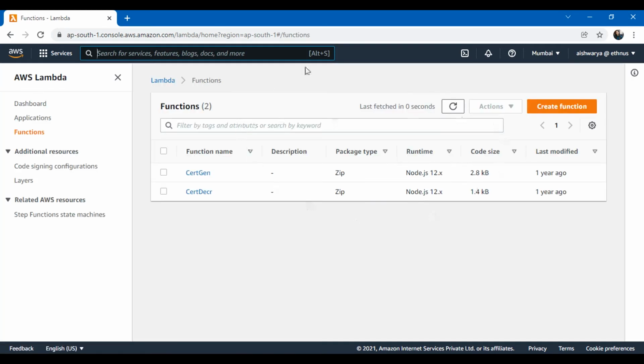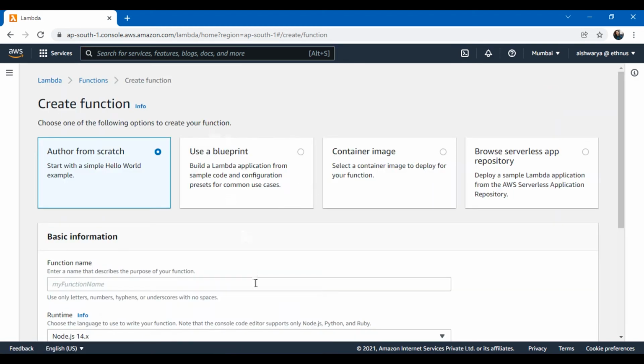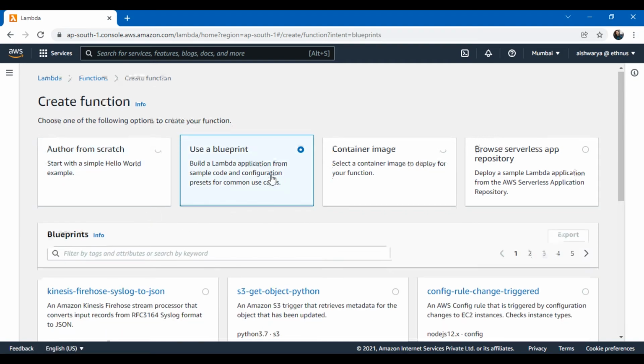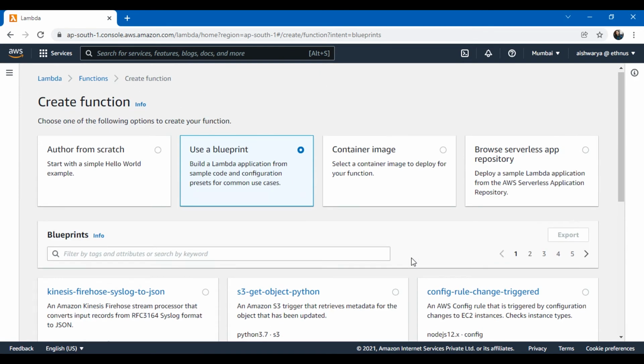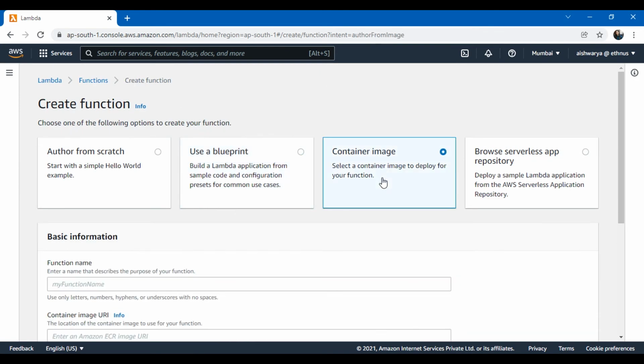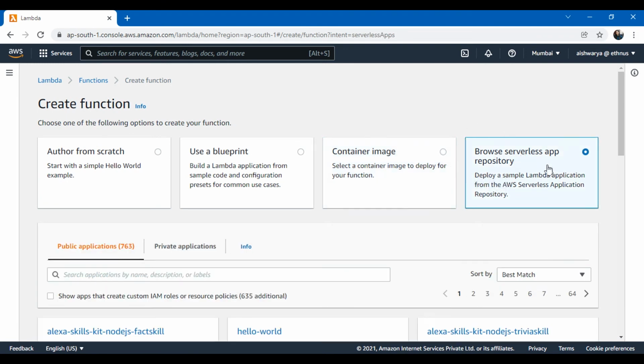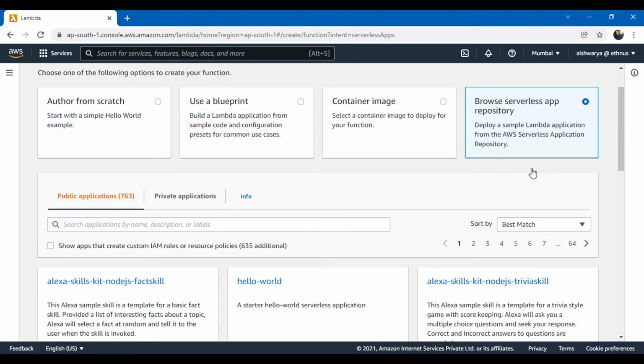So this is how the Lambda console looks. I need to click on create function and I will get all these options. The first option is to either author from scratch, if I want to write the Lambda function myself, or use a blueprint from all the available options. Then I can use a container image, or I can browse through the serverless app repository, with a lot of sample Lambda functions.